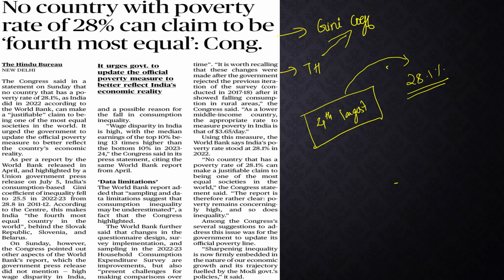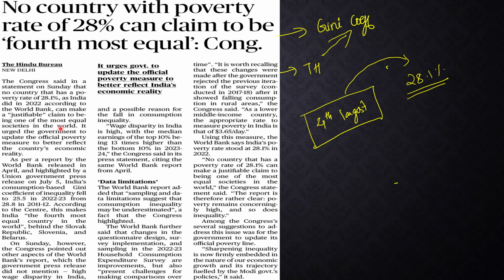So this is what the article is focusing. The context is clear, right? Some inequality is there. That's why the poverty rate is very high. But you are projecting yourself as a fourth largest economy. कैसे हो सकता है? So let's see. Here in this context only the Gini coefficient is important because there is different kind of Gini coefficient. This article is focusing primarily on two kind of Gini coefficient. One we will discuss here in detail and second one we will discuss in another video.